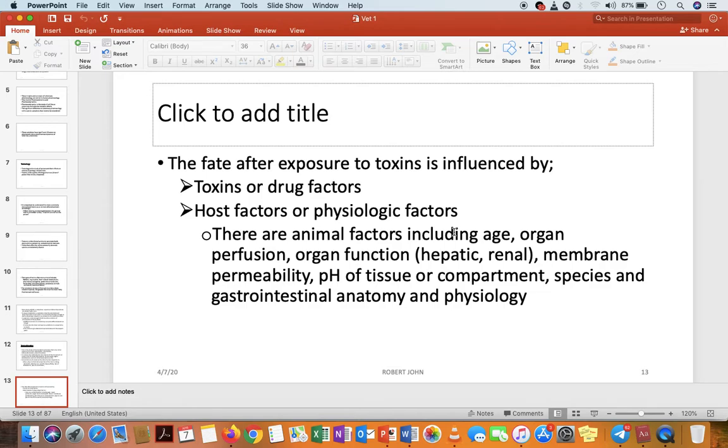pH of the tissue or compartment, species, and the gastrointestinal anatomy and physiology. So these animals define the anatomy and the physiology of the gastrointestinal tract. So that can affect the response towards toxins. And also the type or species of that particular animal can determine the outcome of the toxins or the fate after exposure to a toxin.